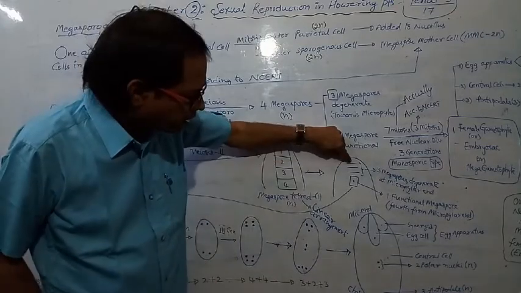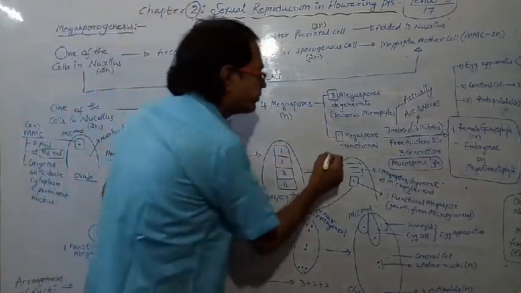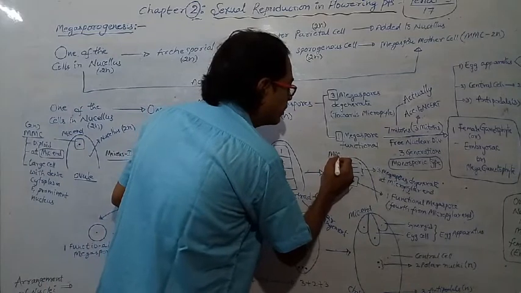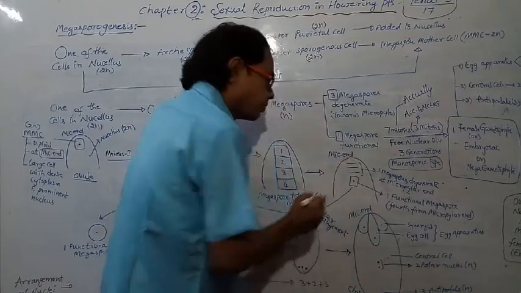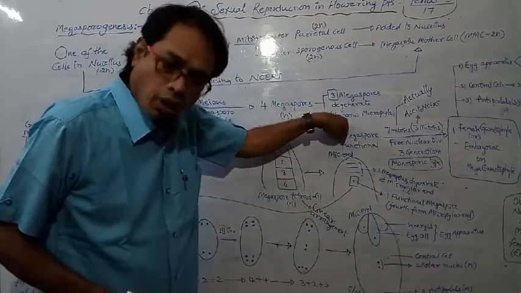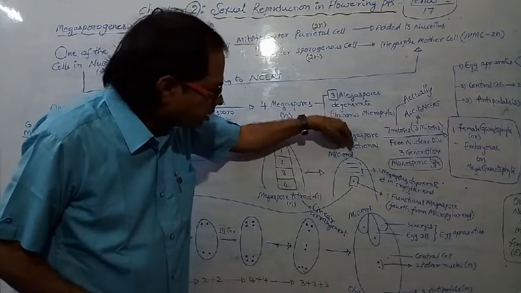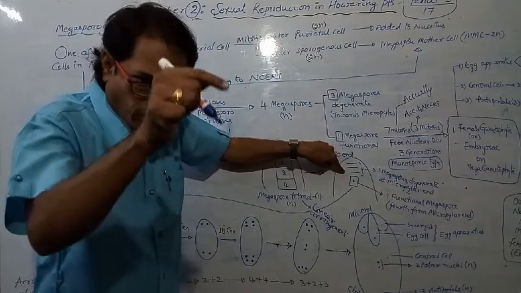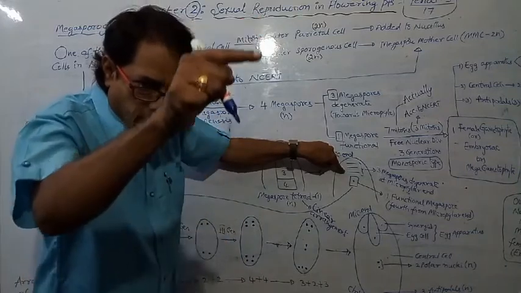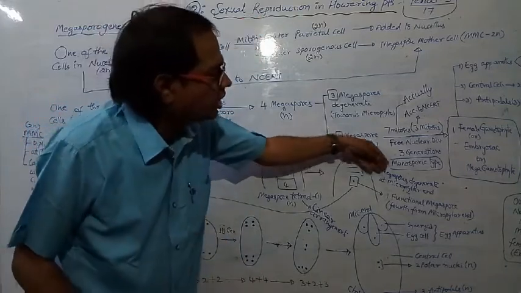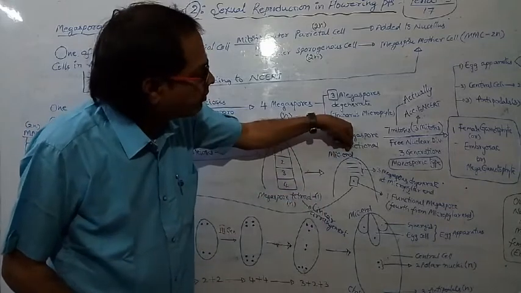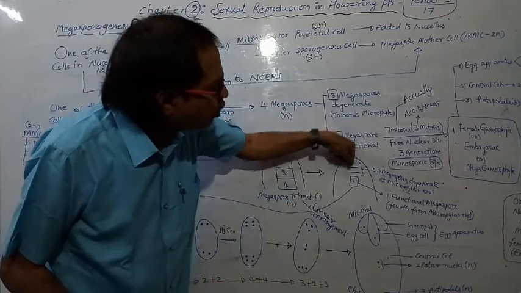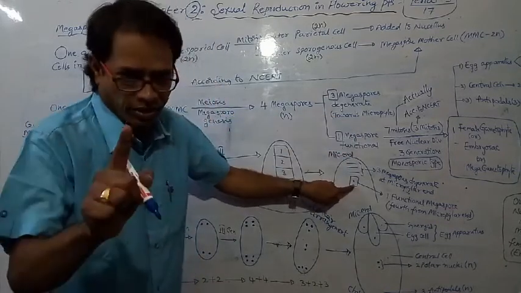See, this is the micropylar end. From the micropylar end, we have to count. First one, second one, third one. That is, from the micropylar end, the first 3 megaspores are degenerated. From the micropylar end, the fourth megaspore is functional.